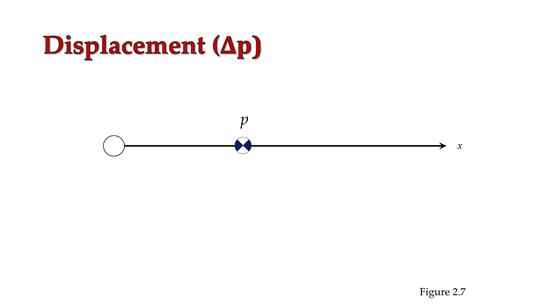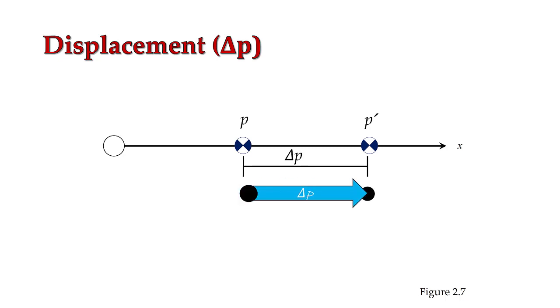So if we have a certain position within our frame of reference, and then at another point in time, we have a different position, remember that other point in time is going to be represented by that prime sign. Then we can simply draw a vector that's going to go from our initial position to our final position, and that will be our displacement vector.